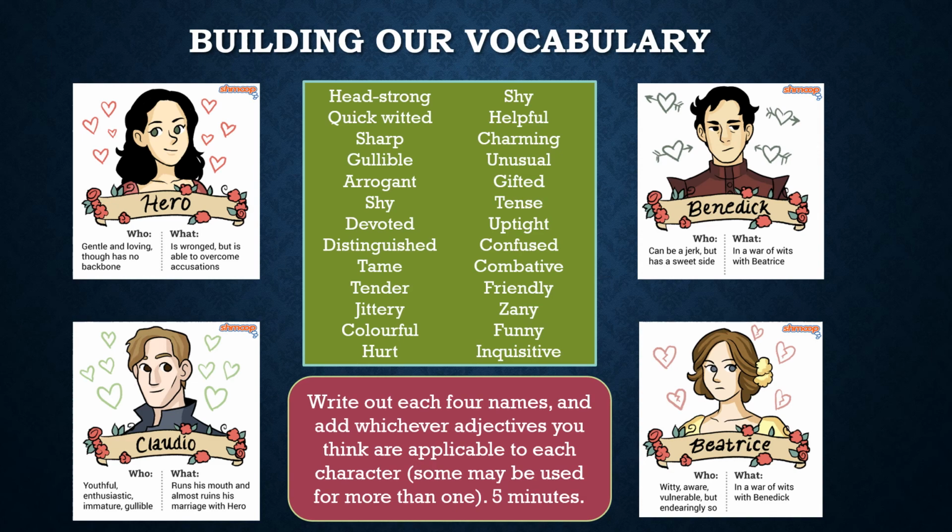There are some wily minxes here and some tricky words, so try and be careful with your choosings. Of course, some may be used for more than one character, so please do not feel alarmed. Give yourself, I say, 5 minutes to do this, and I think you'll be cracking away with the juiciness that this Shakespearean text and these Shakespearean characters have to offer us.